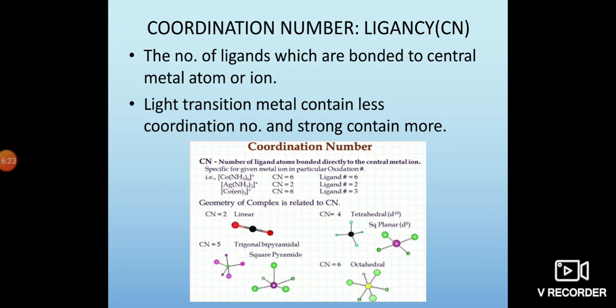In this, the geometry of the complex is related to the coordination number. For example, coordination number 2 is a linear structure. Otherwise, coordination number 4, the structure is either tetrahedral or square planar. Then for coordination number 5, the complex shape is trigonal bipyramidal or square pyramidal. Then if the coordination number is 6, that may be octahedral in structure.